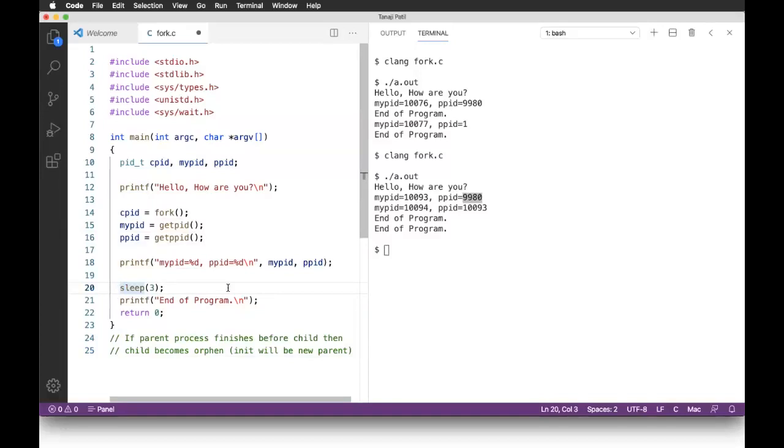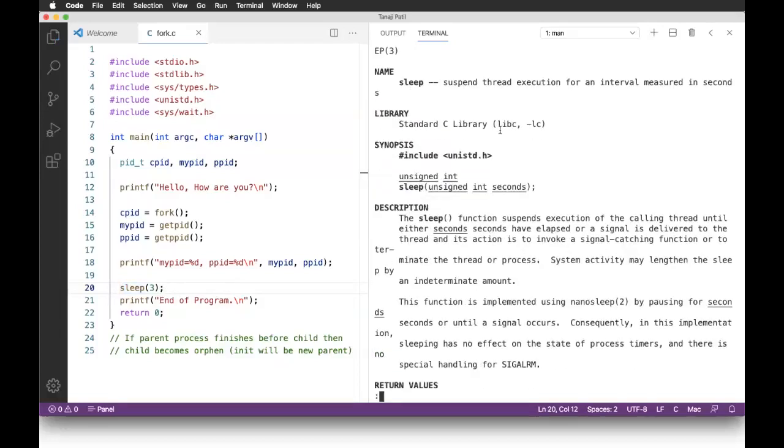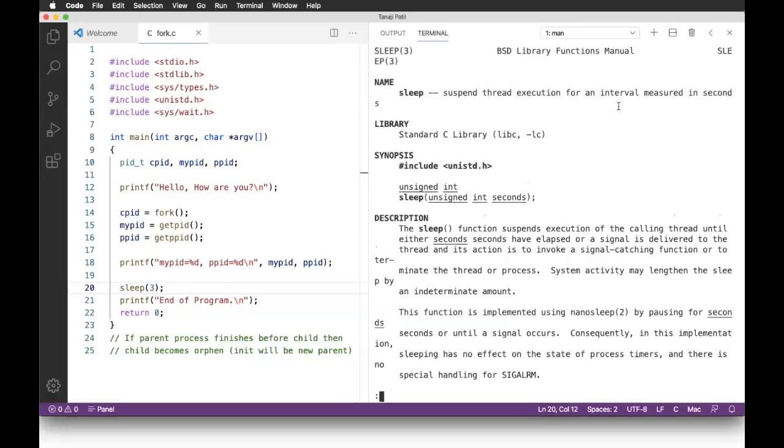A kind of alarm will be there for the parent process, and the parent process goes to sleep. Remember, it is not terminated. With sleep you are actually voluntarily surrendering the processor to other processes. That is the meaning of sleep. Even if you see the manual page of sleep, in section C, yes: suspend thread execution for an interval measured in seconds.